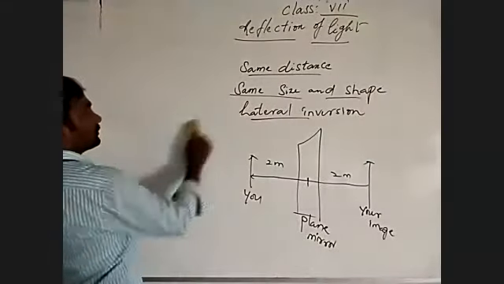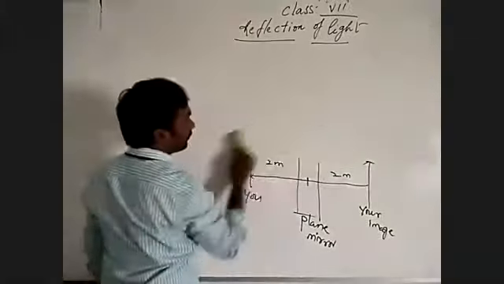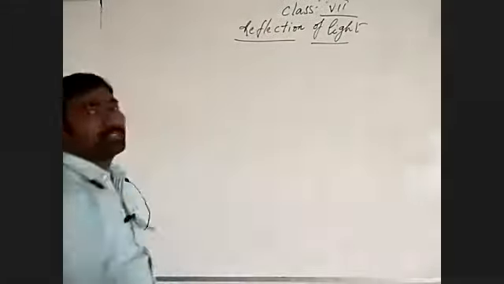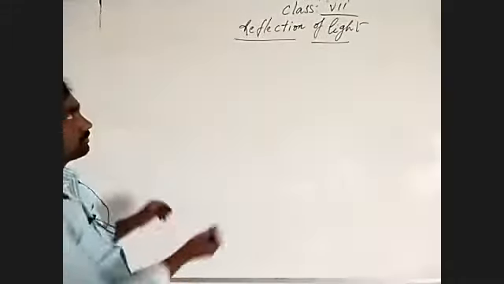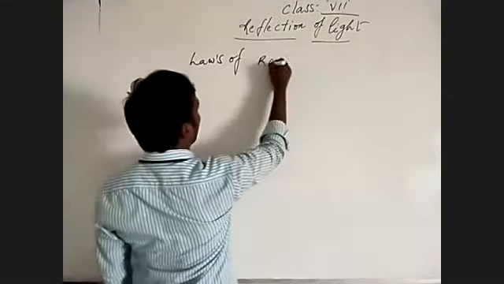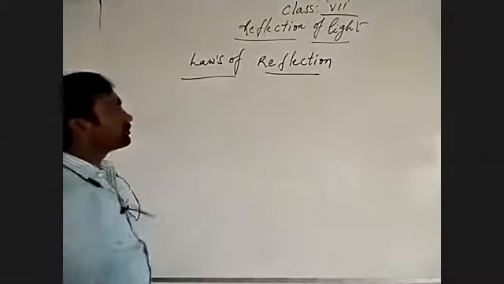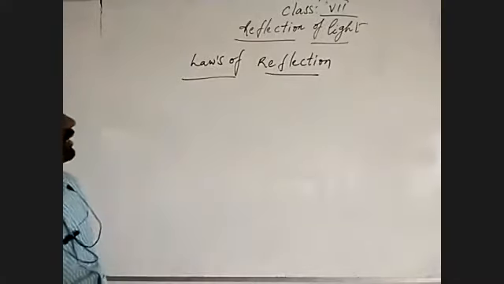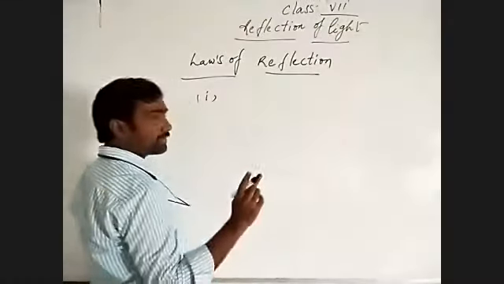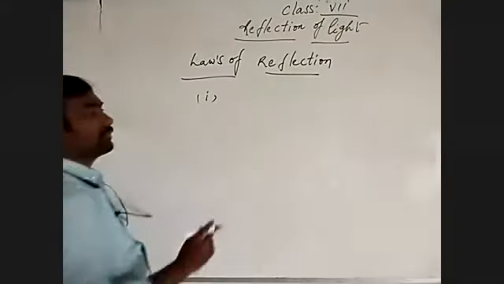Now today, in this class, we are going to discuss laws of reflection. The reflection of light consists of two laws. There are two laws of reflection of light. One is the angle of incidence is equal to the angle of reflection of light.